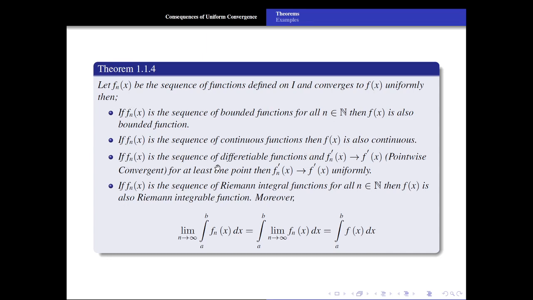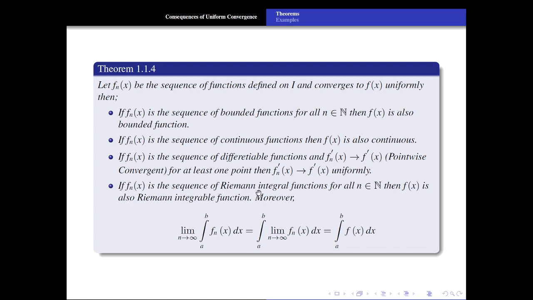If fn of x is a sequence of differentiable functions, and the sequence of derivative functions fn dash of x converges to f dash of x for at least one point, that is pointwise limit, then f dash of x converges to f of x uniformly.